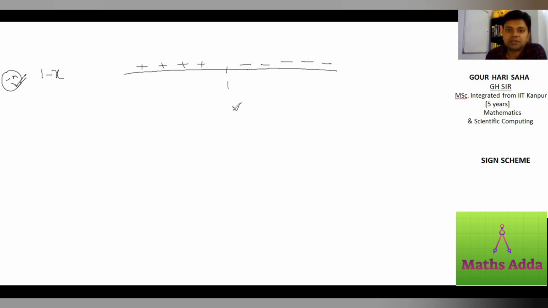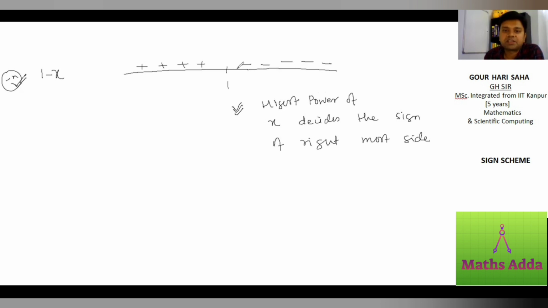So the third observation is that the highest power of x decides the sign of the rightmost side.